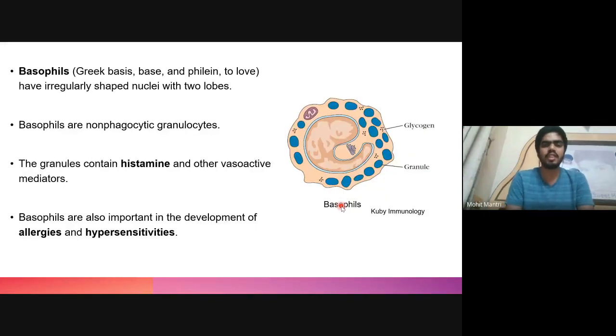So basophils are those type of cells which can be easily stained by basic dye, and they have an irregular shaped nucleus with 2 lobes. And these are non-phagocytic cells, so they do not undergo phagocytosis.